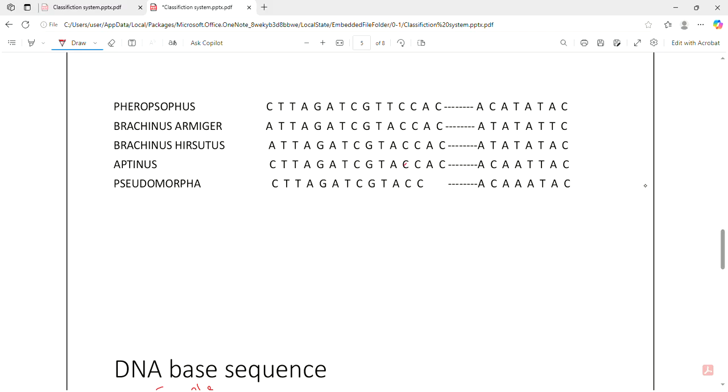They are more closely related. Here is the difference. Brachynes armiger and Brachynes hirsutus are closely related.